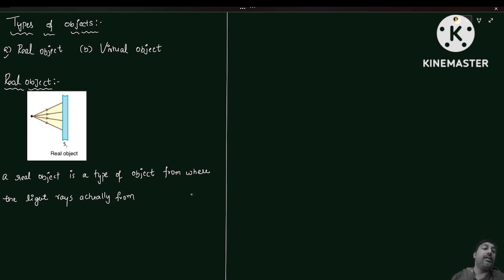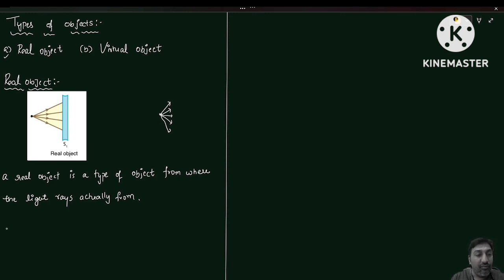So here in this example, you can see it is a real object. How can I say that? Here it is an object, and all the light rays are coming from this particular object. If all the light rays are coming from this particular object, then that object is a real object.